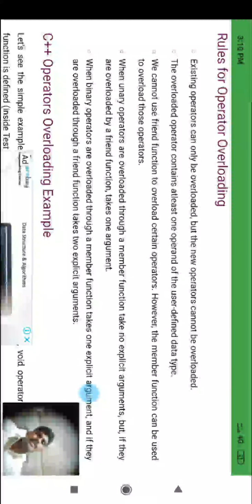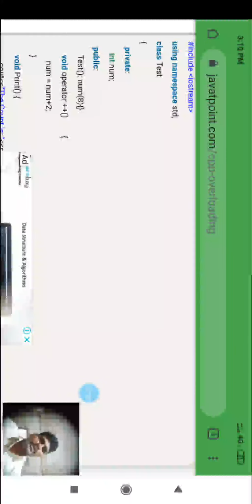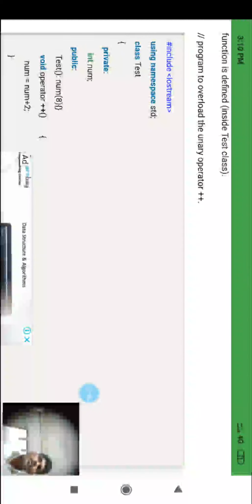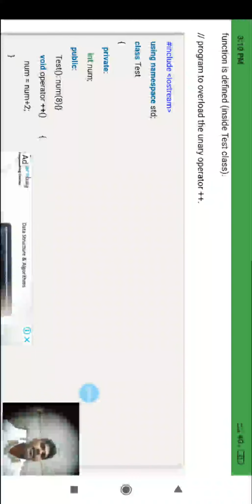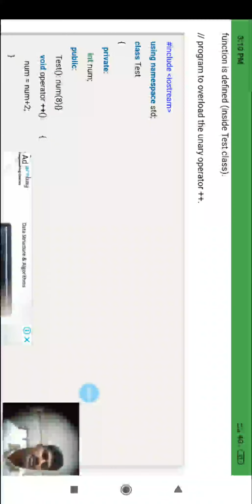Let's see an operator overloading example. Look here: a program to overload a unary operator. Binary operators are there, unary operators are there; just now I am talking about the unary operator. Unary operators are minus, plus, the increment operator and the decrement operator.